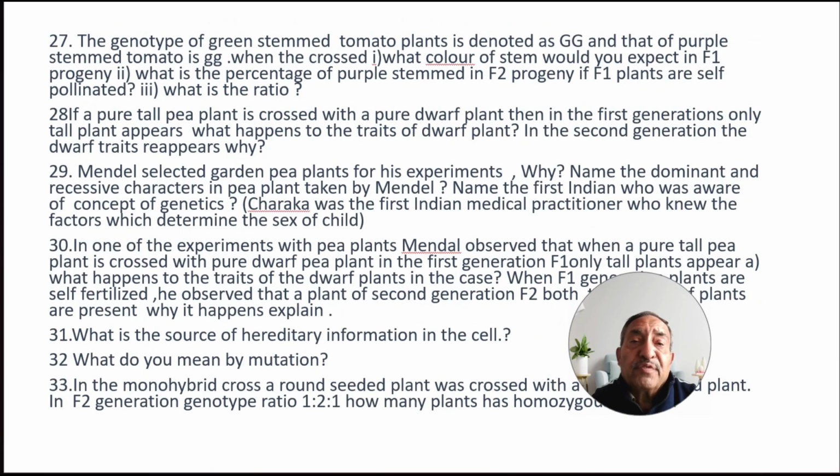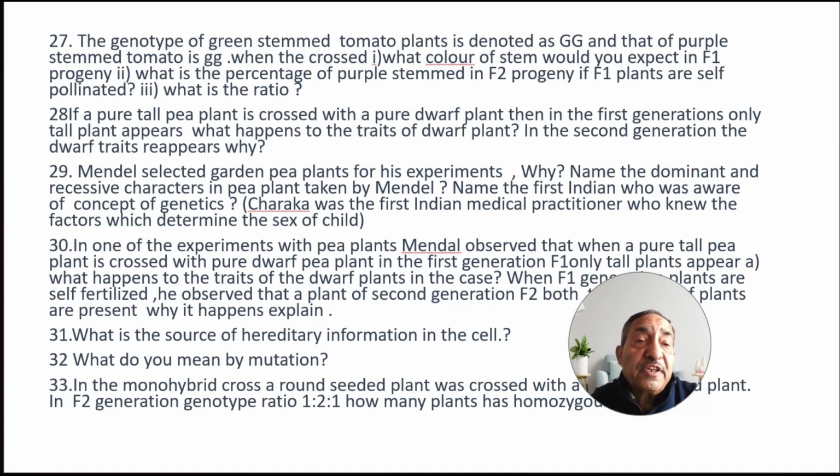The genotype of the green-stemmed tomato plant is denoted by capital GG, and the purple-stemmed tomato is small gg. When they are crossed, what color of the stem would you get in the F1 progeny? What is the percentage of purple-stemmed plants in the F2 progeny? If F1 are self-pollinated, what is the ratio?